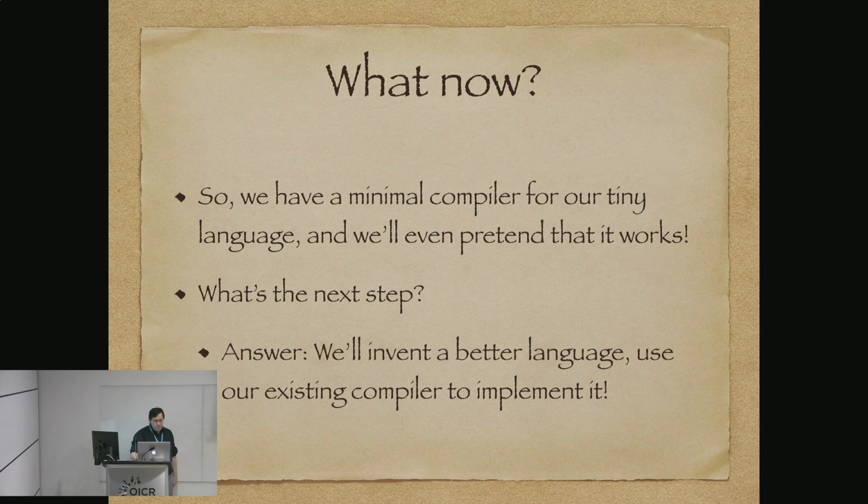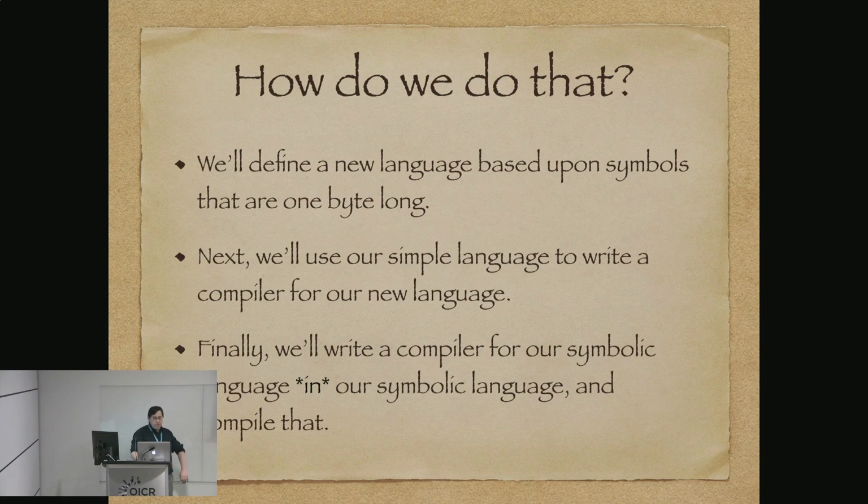So what now? We have a minimal compiler for a tiny language, and right now we'll even pretend it works. So what's the next step? We'll invent a better language using our existing compiler to implement it. So how do we do that? Well, we have a define statement that lets us define bytecodes. So what if we make a language that's made out of individual bytes as symbols that are meaningful to the language? That way we don't have to do a lot of work parsing or interpreting anything, and we can still get something that's a little nicer to work with than pure machine language.